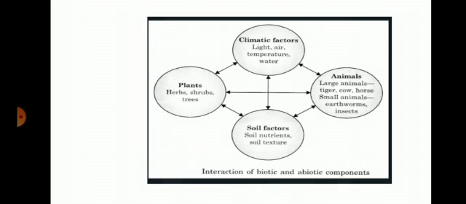So all the abiotic components are important for the survival of the biotic ones. Okay, students, listen. Abiotic components are important for all living things. In order to survive, living things adapt to the abiotic components of a habitat.